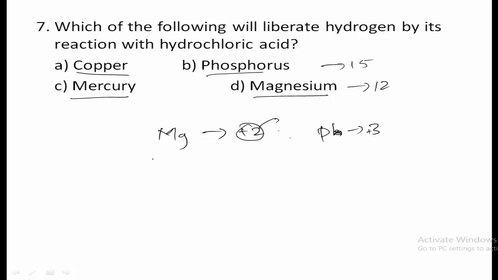Therefore, magnesium will react with the hydrochloric acid in order to liberate hydrogen gas. Okay, so therefore option D, since magnesium is more reactive, it will release hydrogen gas by reaction with hydrochloric acid.